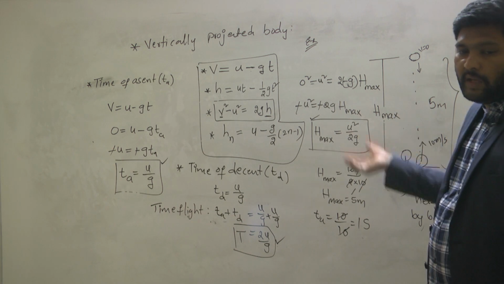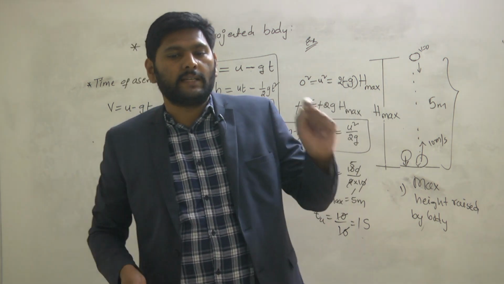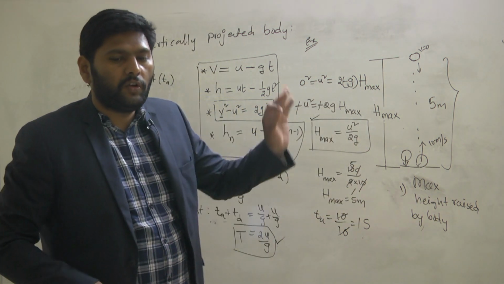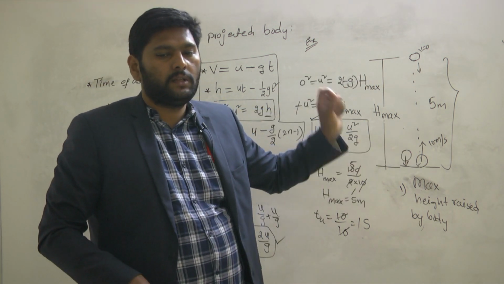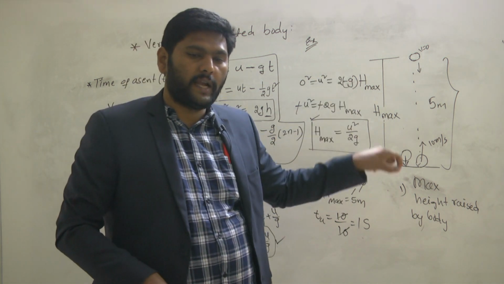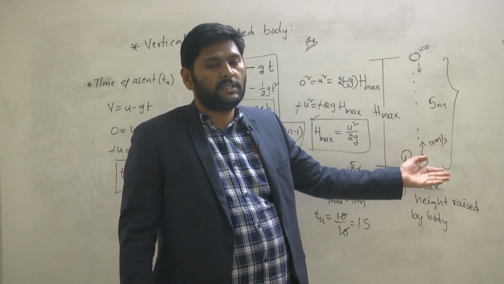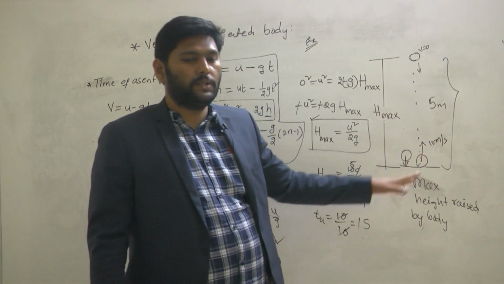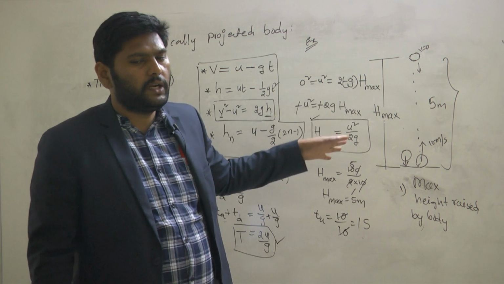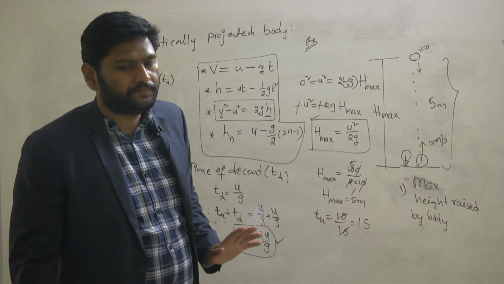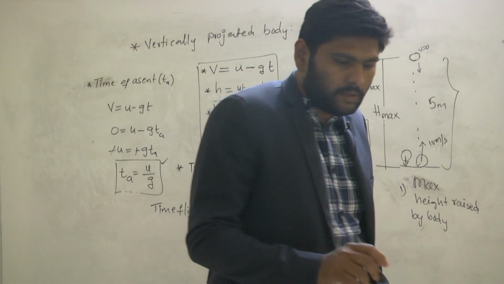When the object is moving in the upward direction or coming in the downward direction, the acceleration always acts in which direction? Downward only. Even when the object moves upward, the acceleration due to gravity always acts downward. But when you throw the object upward, its velocity acts in the positive direction, so you take that as positive. Finally, in the problems, you will get a negative sign. That depends upon the situation. Is it clear? I will give one more problem for you.